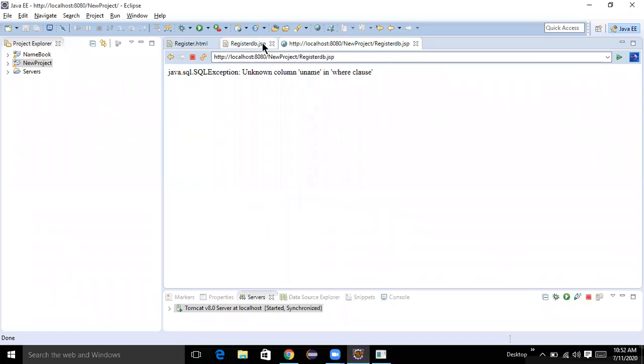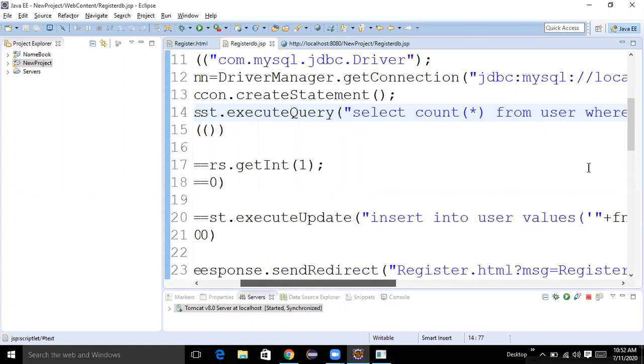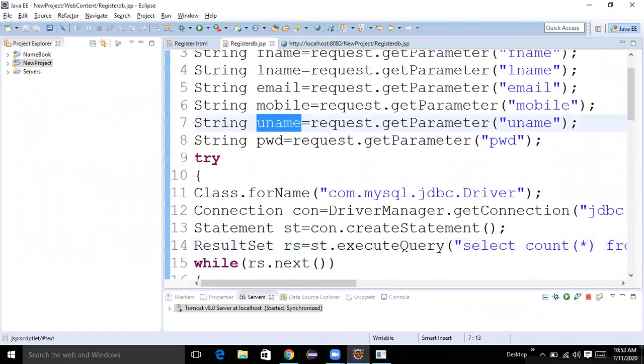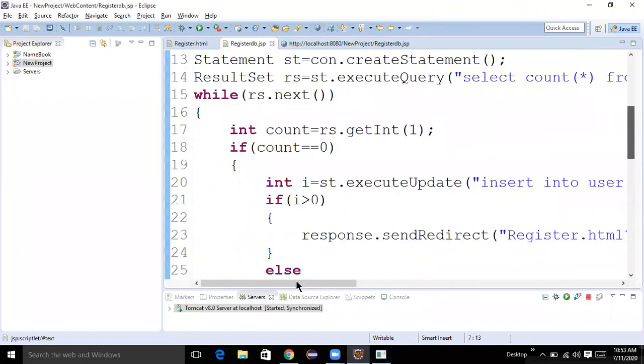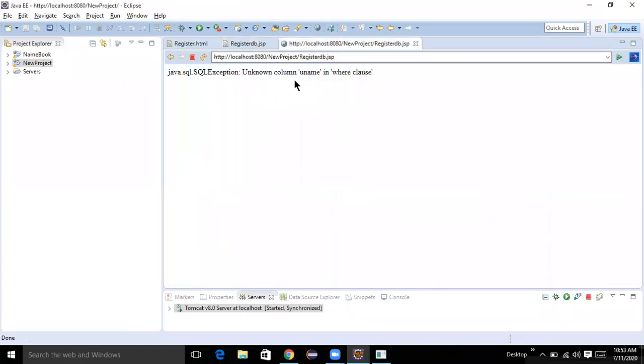When you got this error, here this is the database column name. This value is when you call the value from here. So right now where do I need to change? Left side or right side? This is the database column name. Here what is the message it is saying? Unknown column.